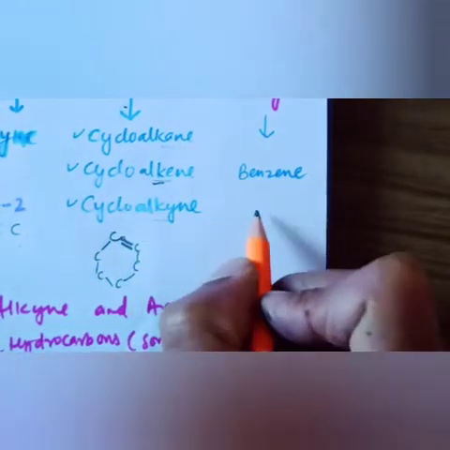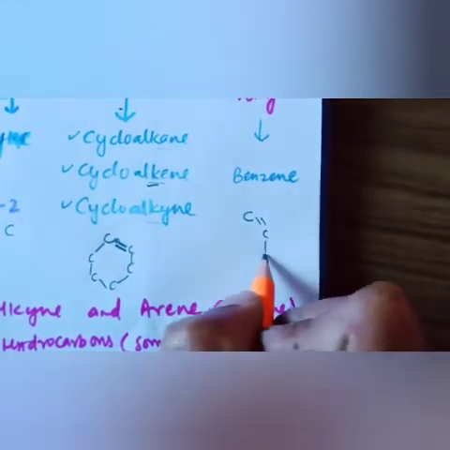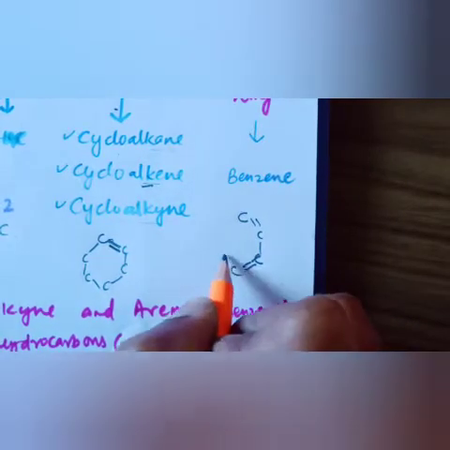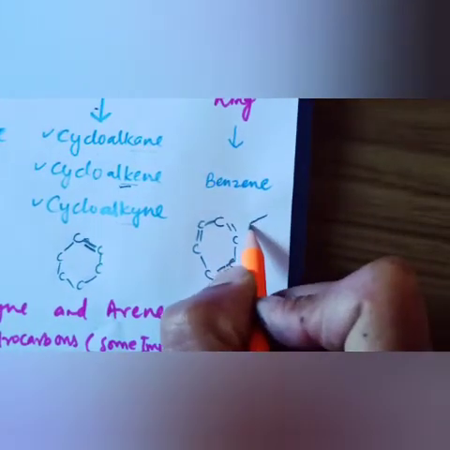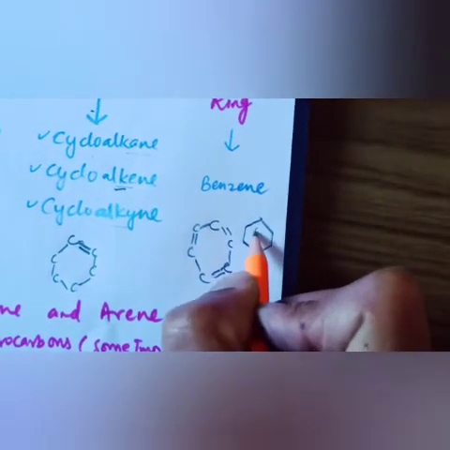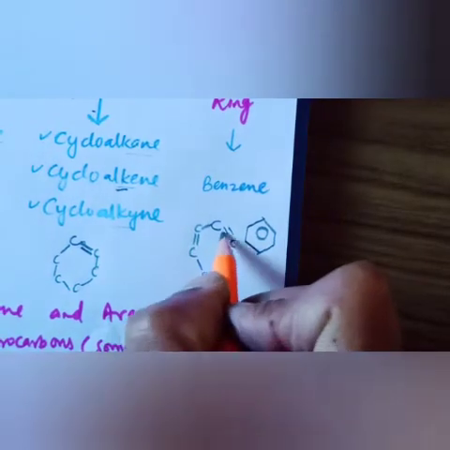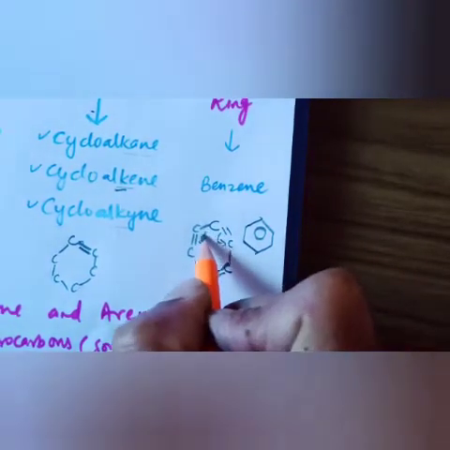And I told you the difference between cyclohexane and benzene. In cyclohexane there is no double bond at alternate carbons. There can be one double bond, that is cycloalkene, but in benzene there is always a double bond at alternate carbons. The ring can be drawn or represented this way also, because these double bonds show resonance, the shifting of electrons from one carbon to another. This is called benzene.